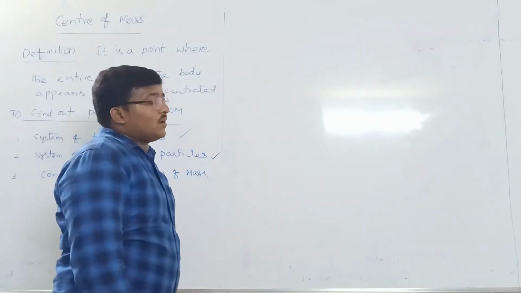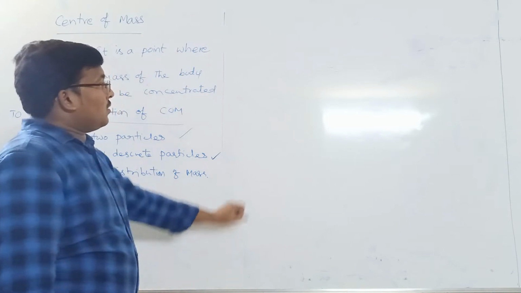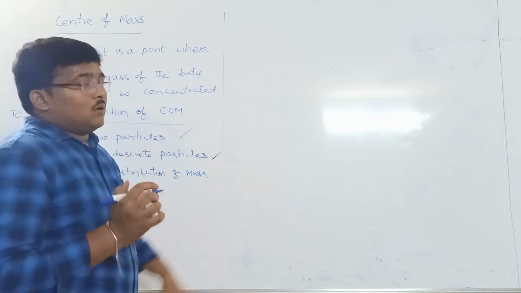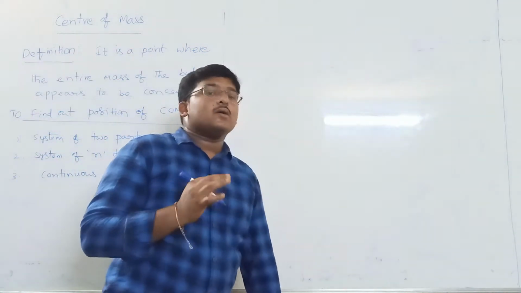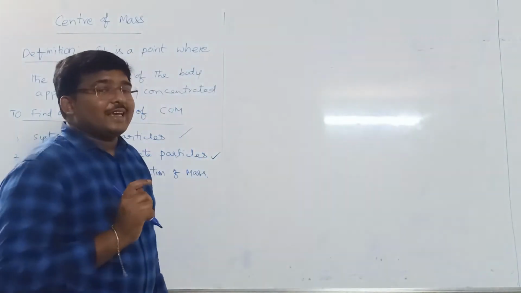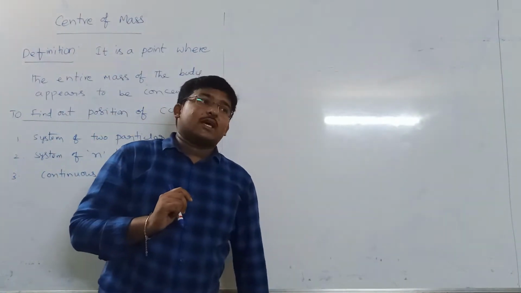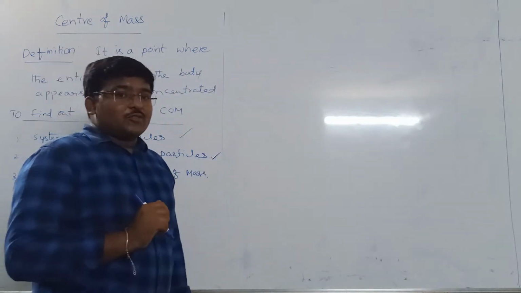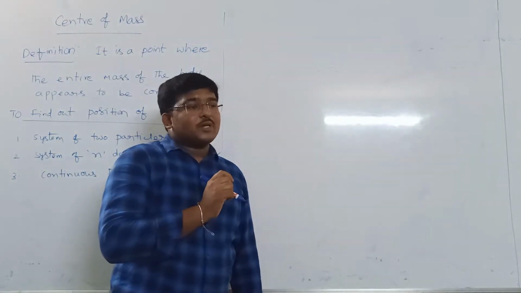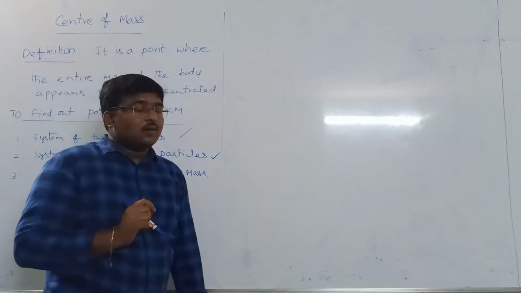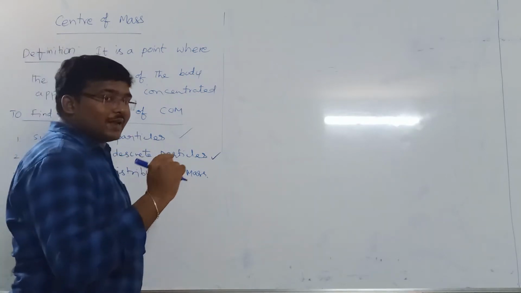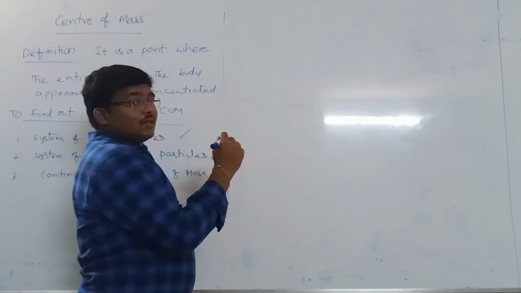Let me consider there are 3 masses: 1 kg, 2 kg and 3 kg kept on the vertices of an equilateral triangle of side a in such a way that the first and second particle are on the x-axis, the first particle is at the origin and the second particle is somewhere on the x-axis. Then find the center of mass.